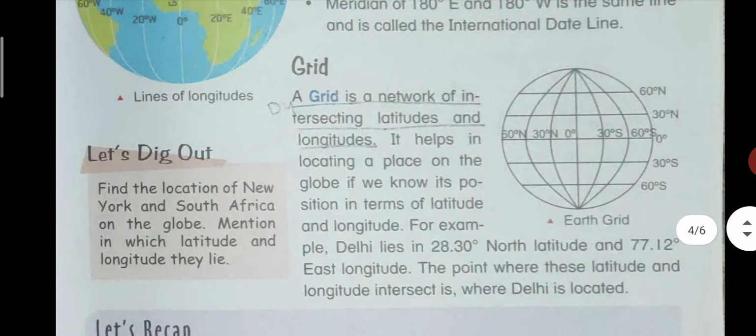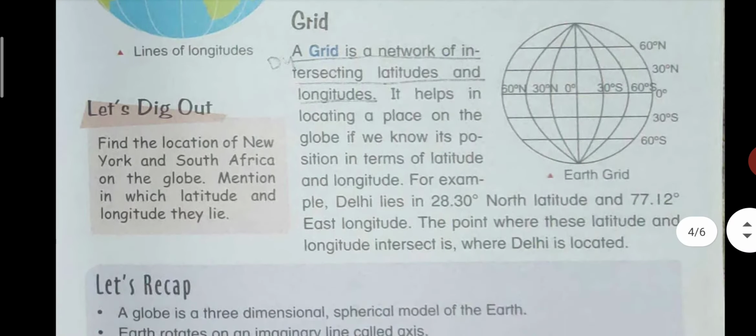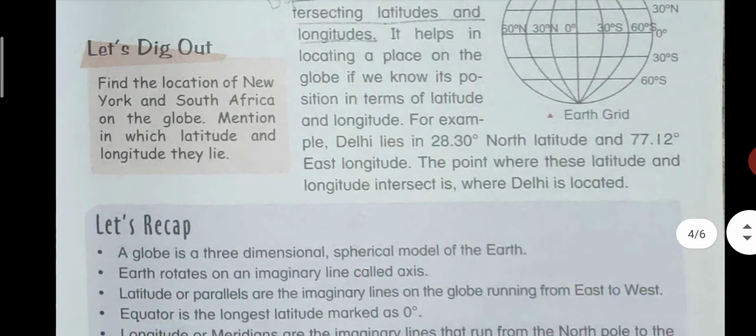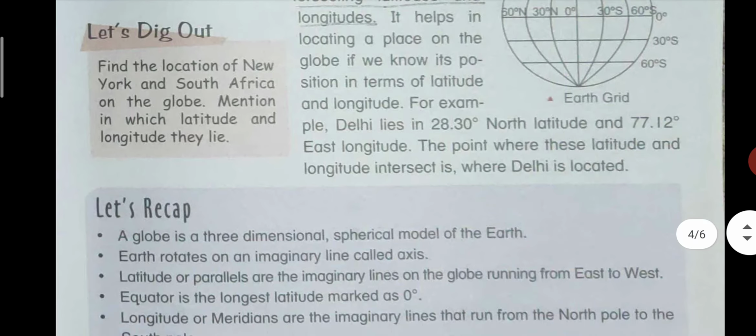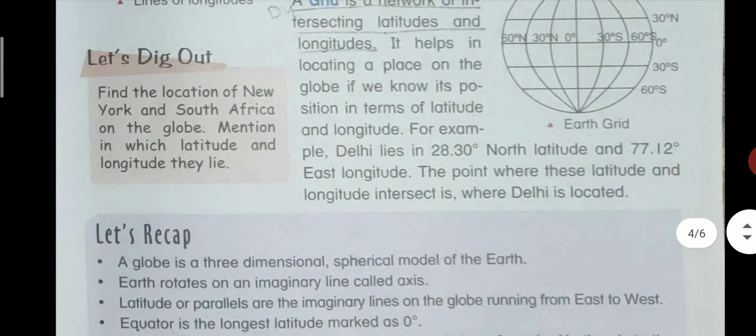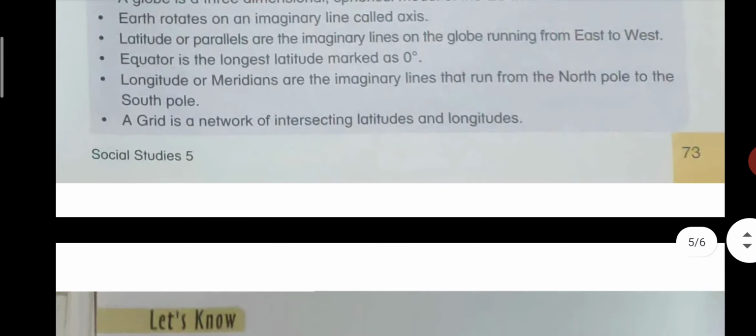So what is a grid? A grid is a network of lines intersecting, latitudes and longitudes. It helps to locate a place on the globe by knowing its position from the latitude and longitude. For example, Delhi lies at 28.30 degrees north latitude and 77.12 degrees east longitude. Delhi is located at the point where the latitude and the longitude intersect.